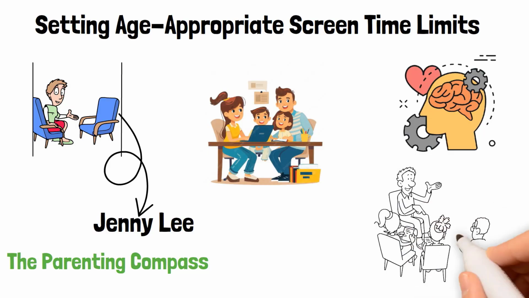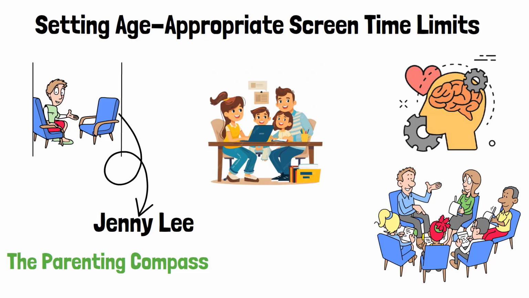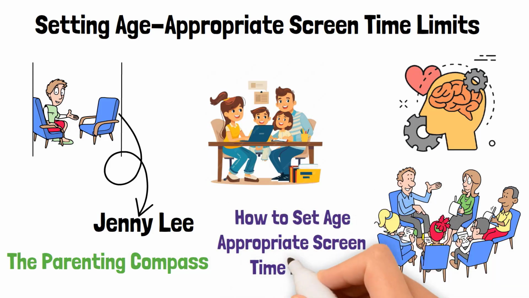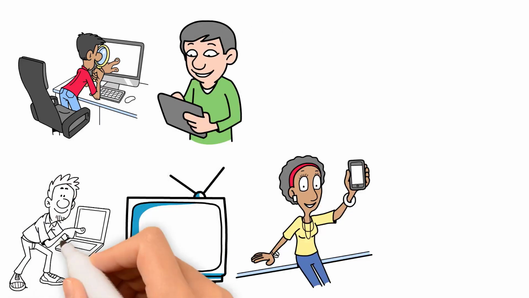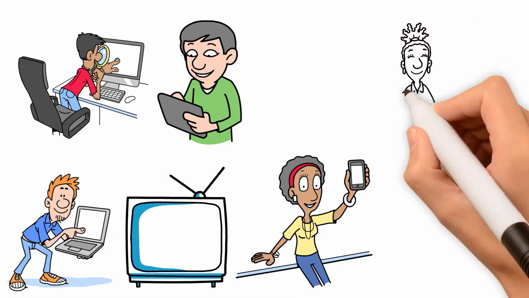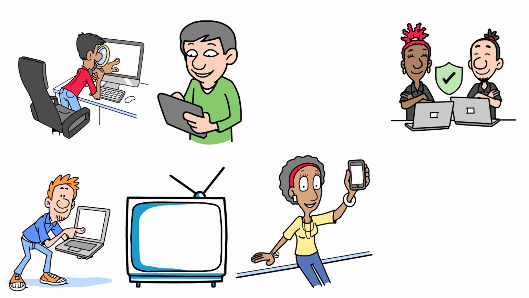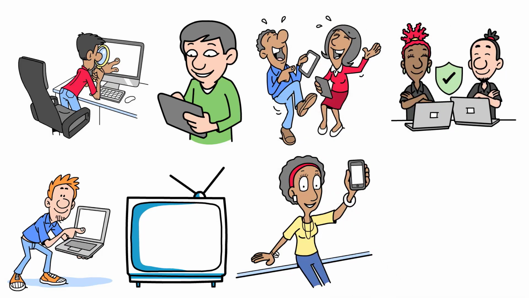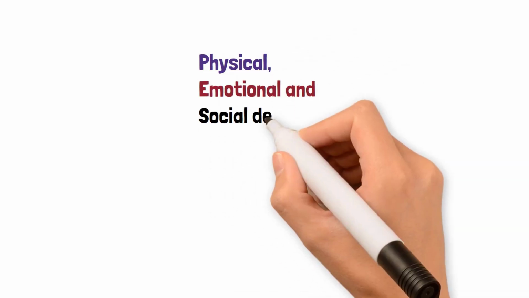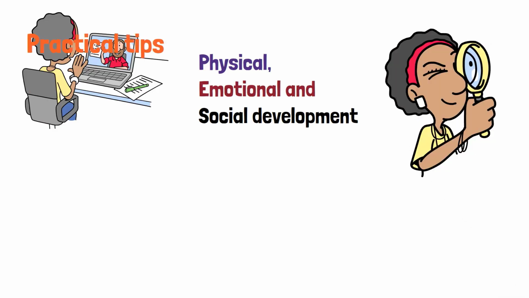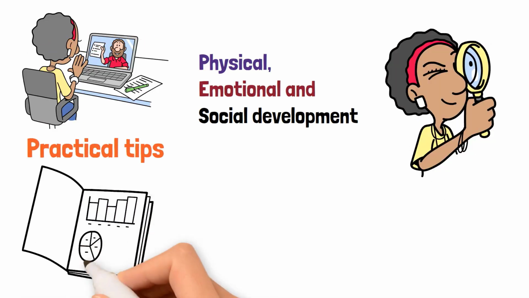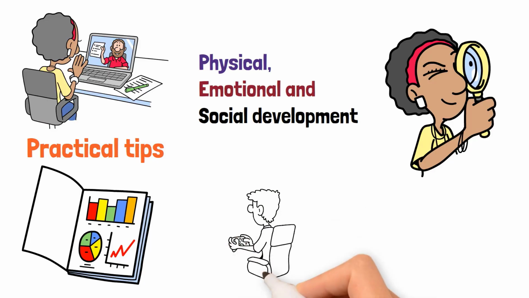Today, we're discussing an essential topic: how to set age-appropriate screen time limits. Screens are everywhere: tablets, phones, TVs, and laptops. While technology can be an incredible tool for learning and entertainment, too much screen time can impact your child's physical, emotional, and social development. In this video, I'll share research-backed insights, practical tips, and actionable strategies to help you create healthy screen time boundaries tailored to your child's age.